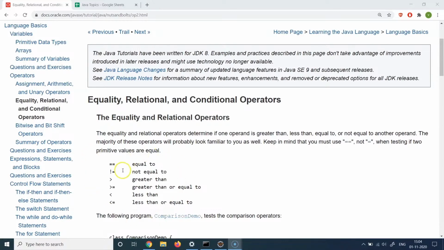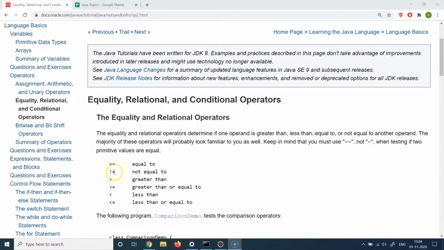Here you can see I have opened the official Java docs, and you can see a bunch of comparison or relational operators. Both of the terms are used interchangeably. Some people call them comparison operators and some people call them relational operators. So if I want to compare if an object or a value is equal to another value, then I use the double equal sign.